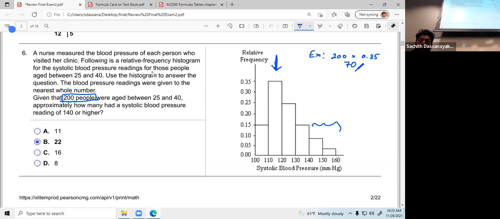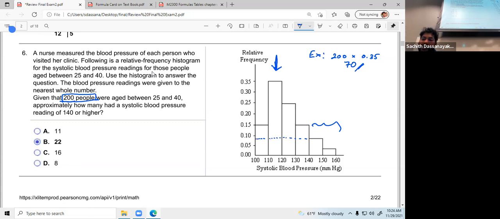Clear? The other thing is 140 or higher. Okay, it's a little bit tricky. So how do you find this? This value exactly you can find, but a value like this is a little bit harder. There is one way to find this.